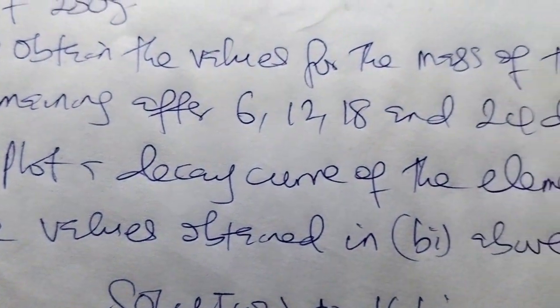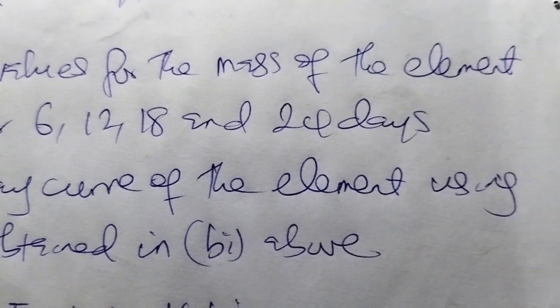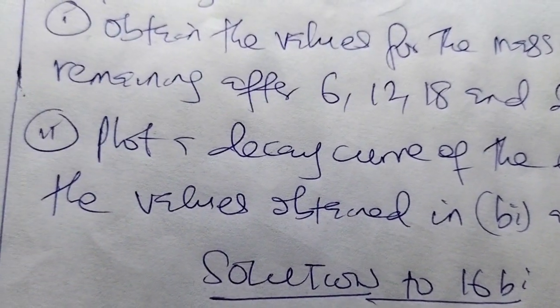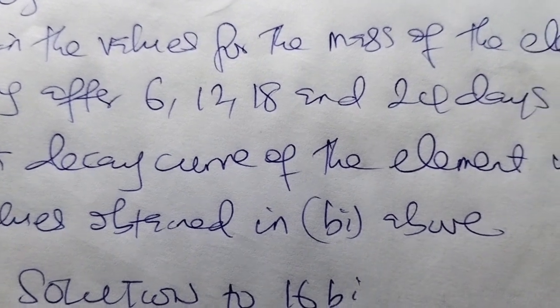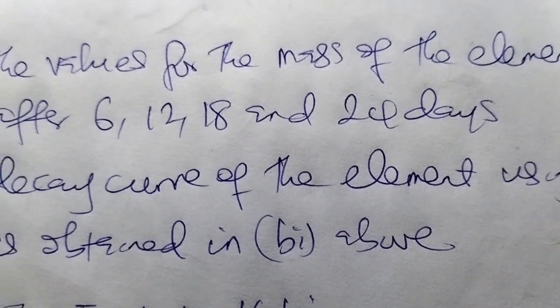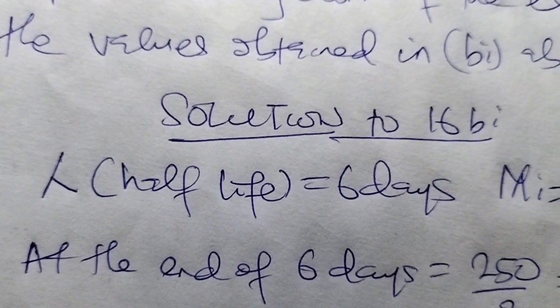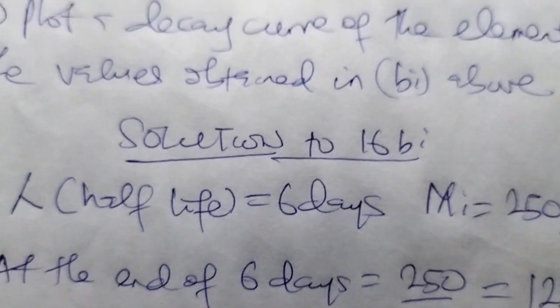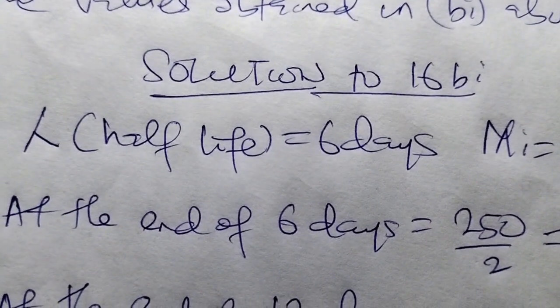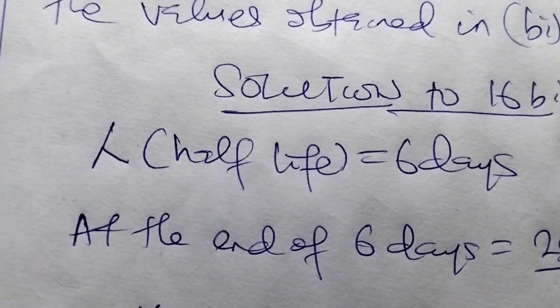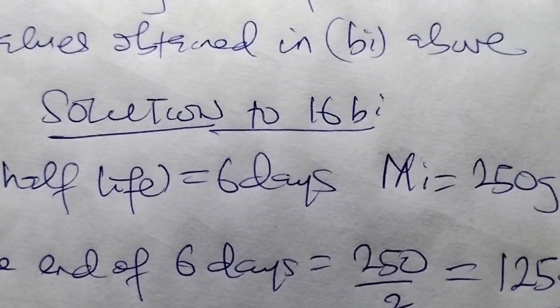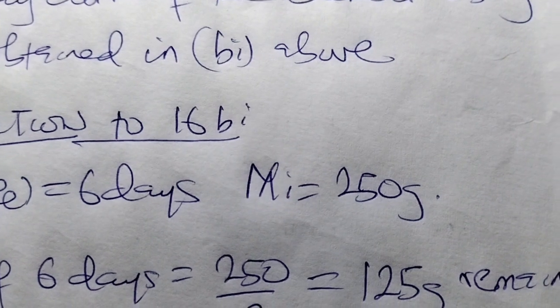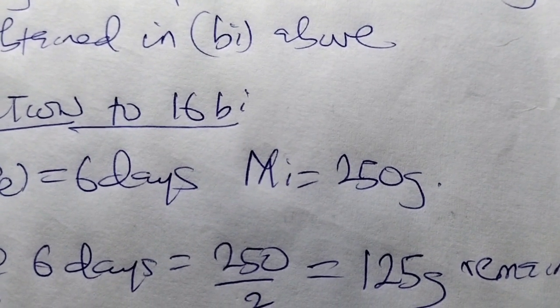Plot a decay curve of the element using the values obtained in B I above. Solution to 16B I. The symbol lambda represents half-life, which is 6 days. Then M-initial, the initial mass present, is 250 grams.